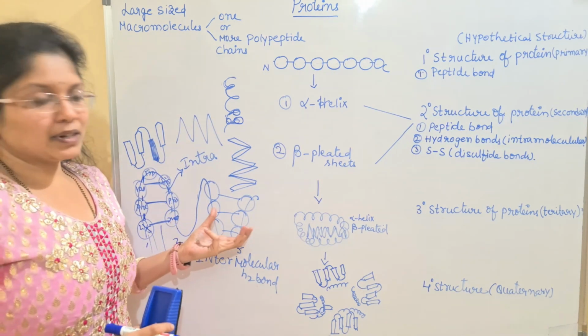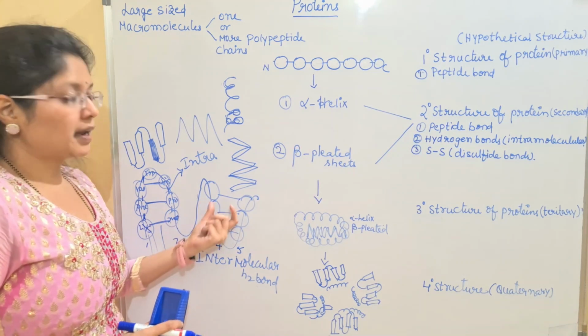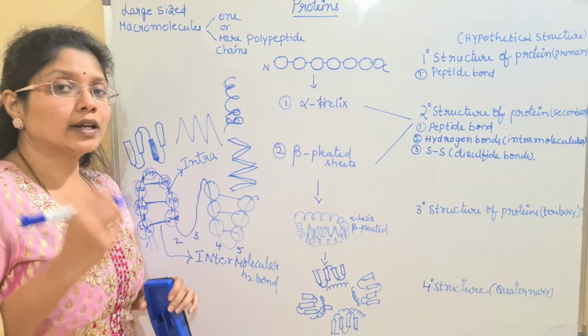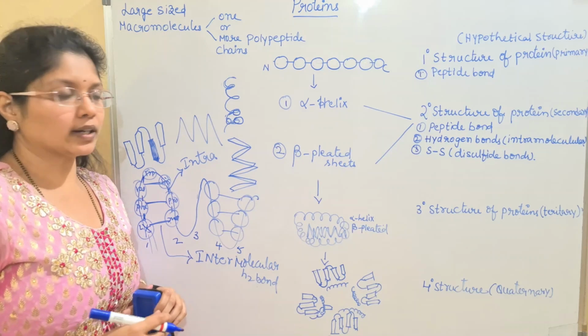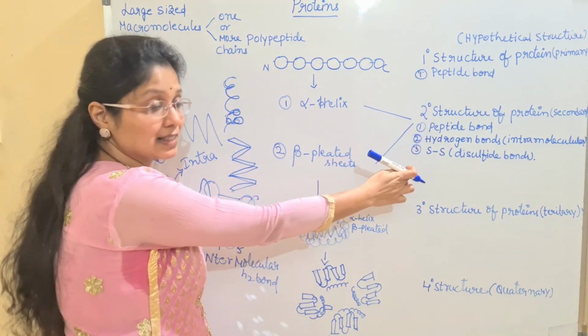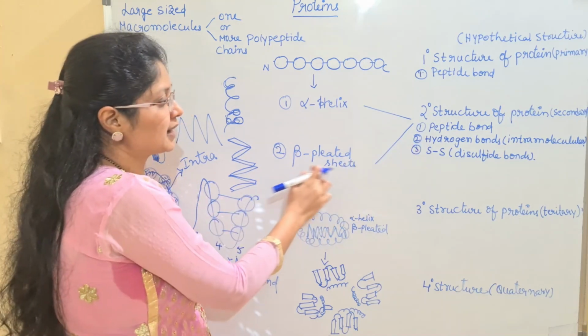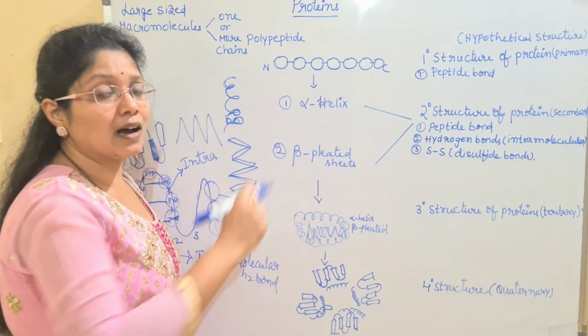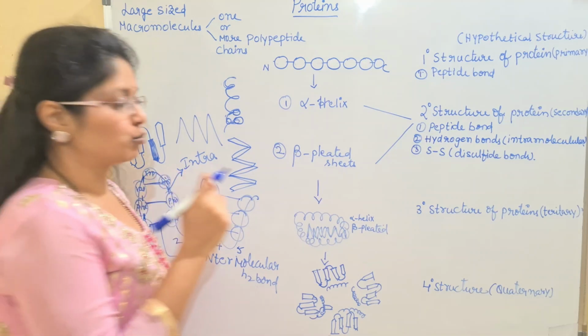Some are unpaired sometimes and some are paired here. The paired condition is mainly because of the intermolecular hydrogen bonding. Okay, so let us mention this. Along with all these three, the beta pleated sheets in extra, they will have intermolecular hydrogen bonds.